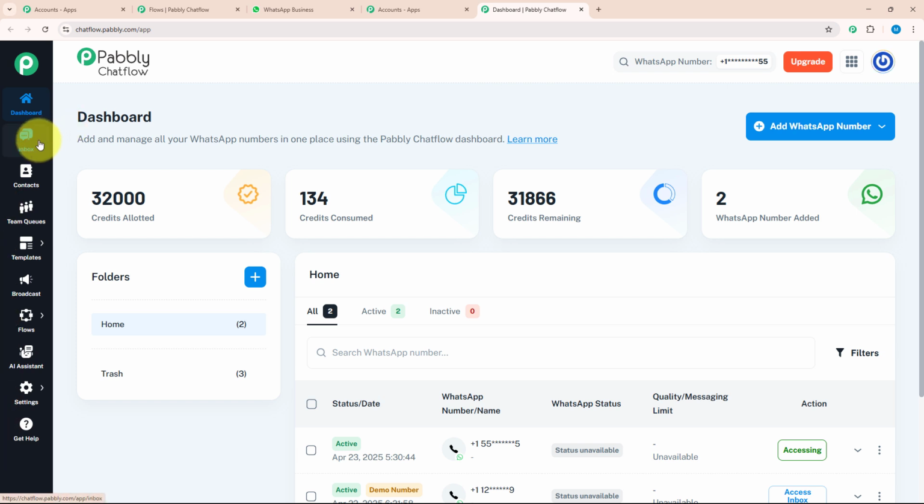Below dashboard, there is the inbox option where you can manage all your conversations with your customers without opening WhatsApp separately. Below that, there is a contact section where you can create new contacts and separate them according to your requirement. After that, there is the team queue section where you can assign different tasks to different team members and also review their performance. After that, there is a template section where you can create customized templates, and by creating customized templates, you can give a personalized touch to your chat. Below that, there is the broadcast section where you can send mass messages to a bulk of customers with a customized template.